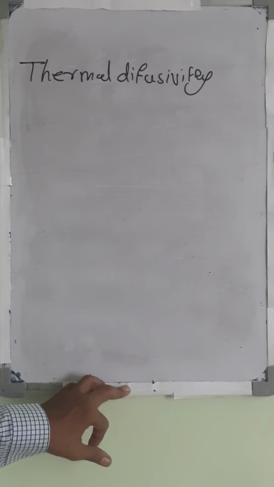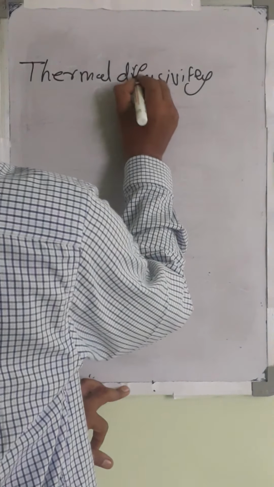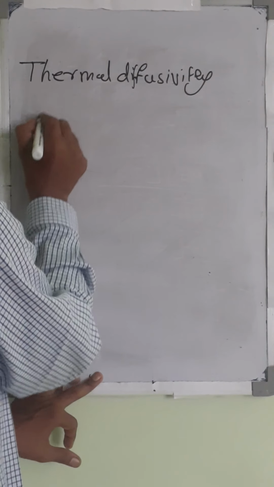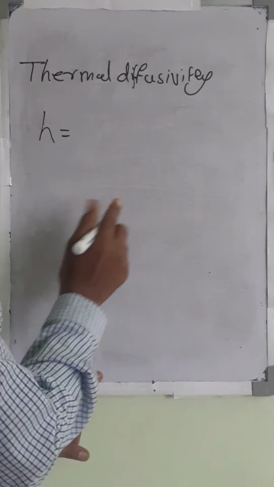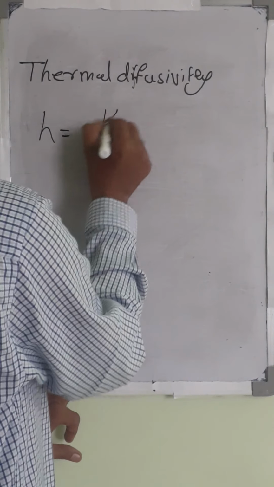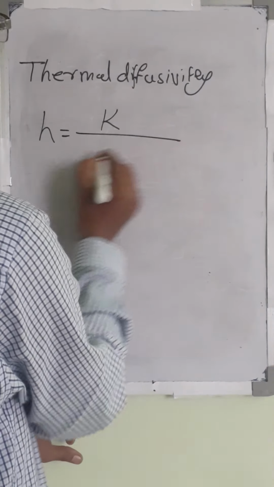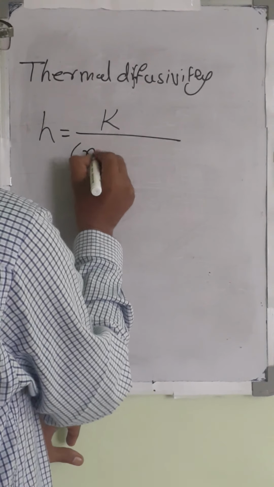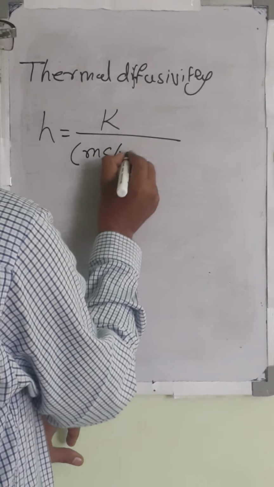So what is the thermal diffusivity? It is denoted by H and it is defined as the ratio of thermal conductivity to the capacity per unit volume.